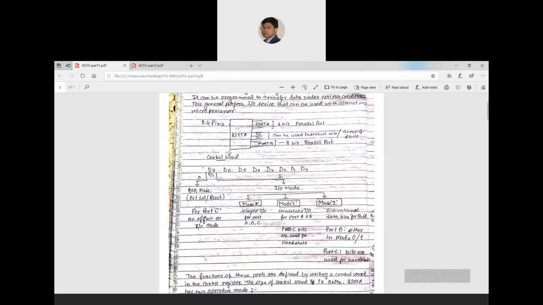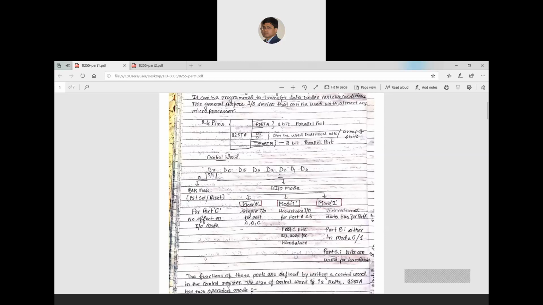You can see that the D7 bit can be 0 or 1. In case it is 0, then it is the BSR mode. BSR is the full form of bit set or reset mode. This BSR mode is applicable for only port C. Whereas when the D7 bit is 1, it is called input output mode.